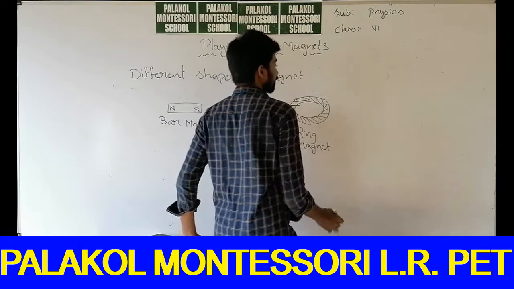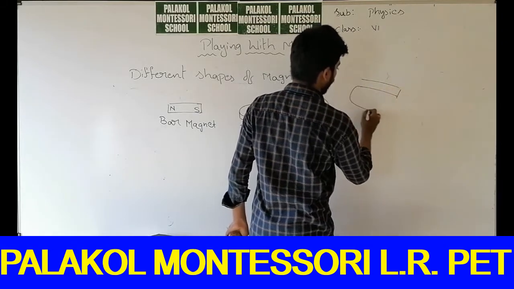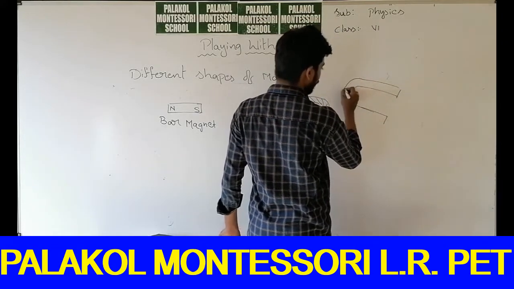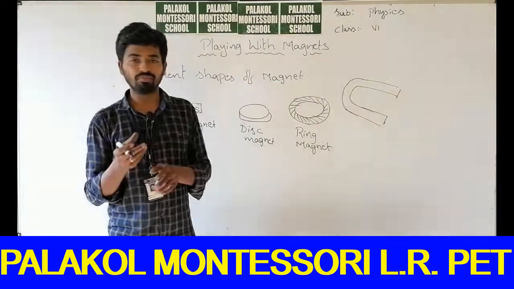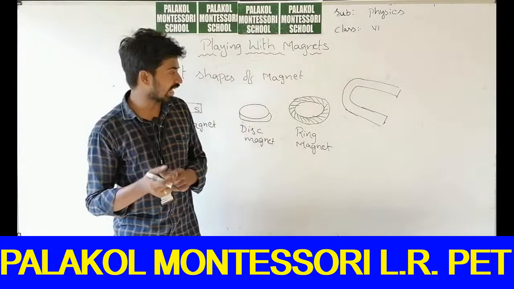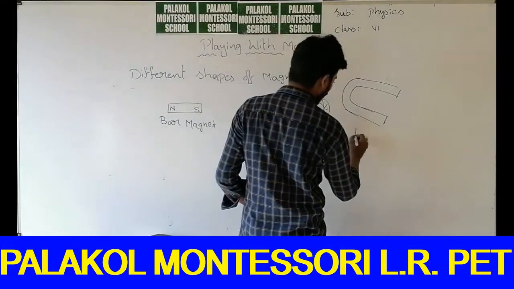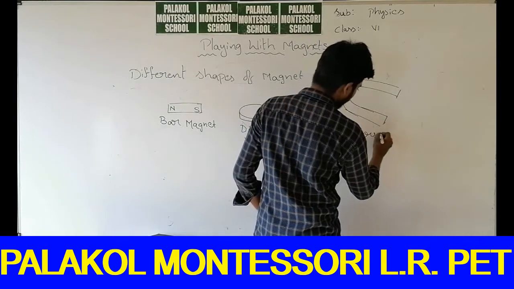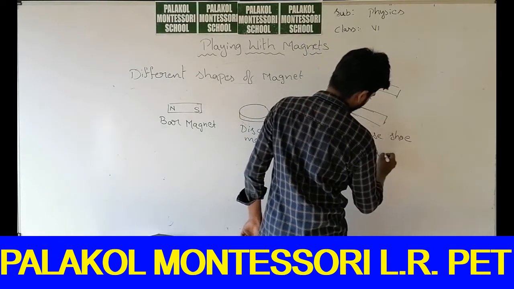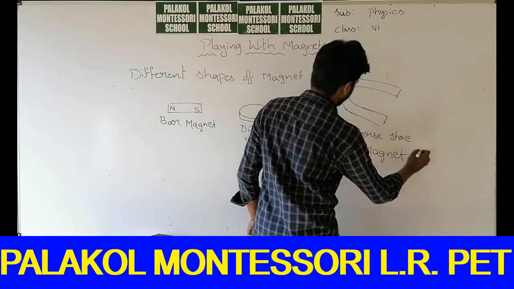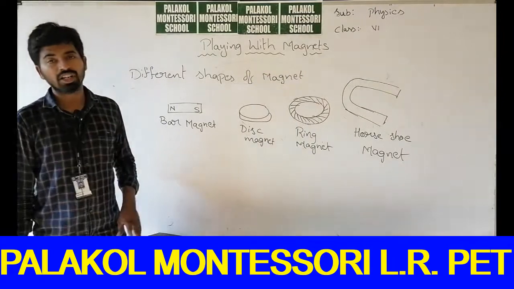Ring magnet and horseshoe magnet. Horseshoe will be in this shape. Horseshoes are made with iron, and they are in this shape, hence this is called a horseshoe magnet. So these are the different shapes of magnets.